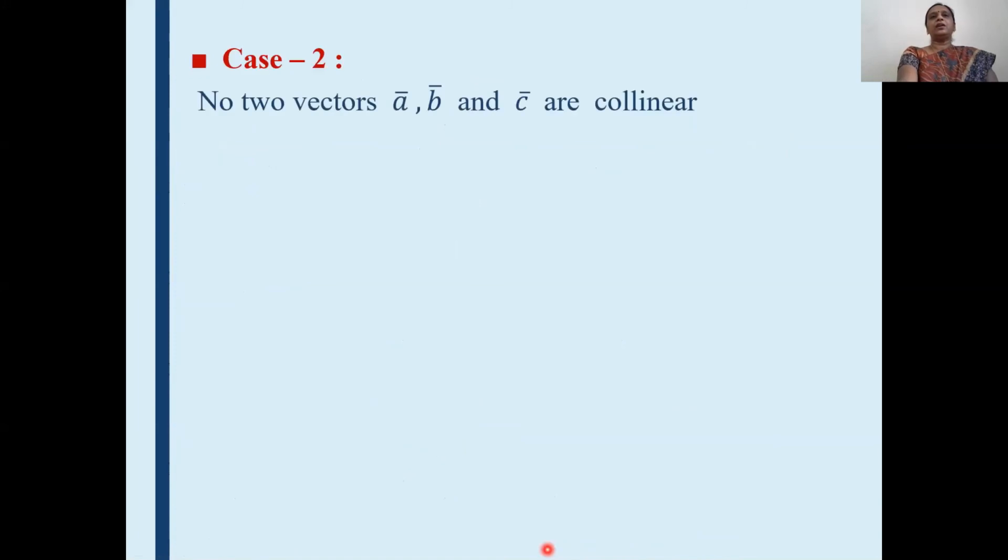In the case second, you write down: no two of the vectors a bar, b bar, c bar are collinear.